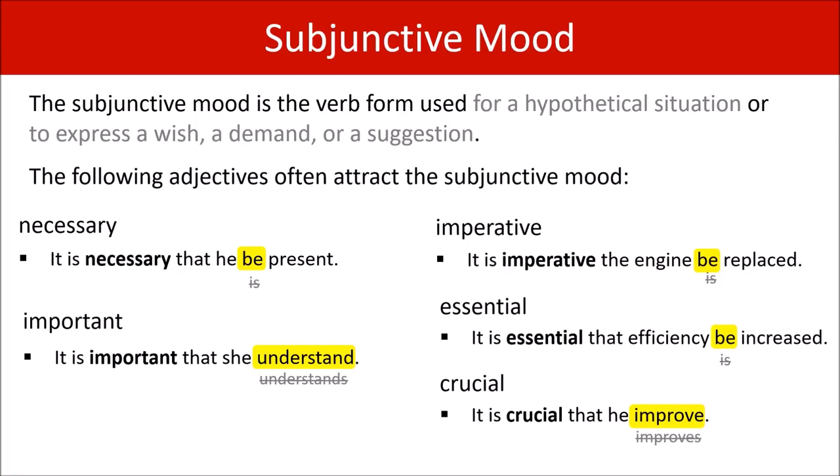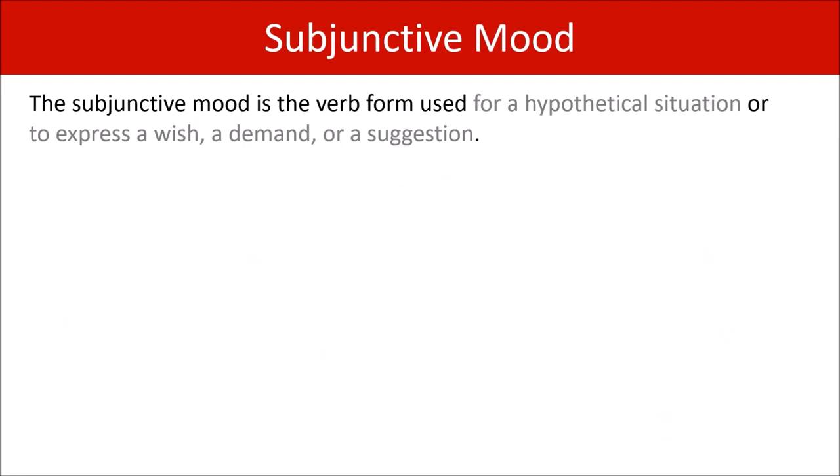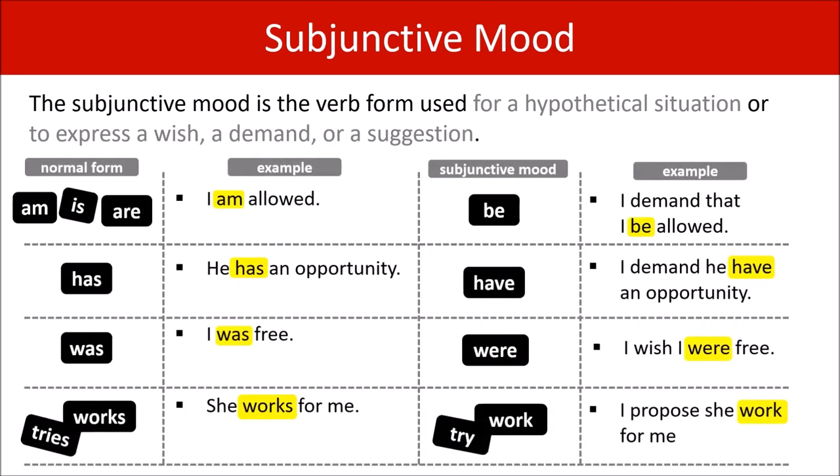Okay, let's clear that. I want to leave you with this slide because it shows the normal form of the verbs and how they change. And at the top we still have the definition. Subjunctive mood, used for a hypothetical situation or to express a wish, a demand, or a suggestion.